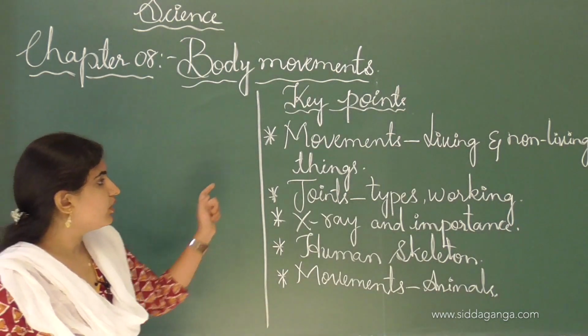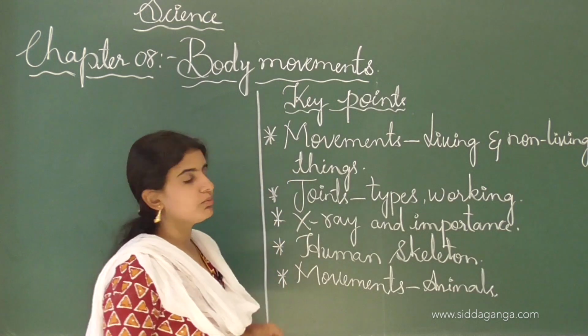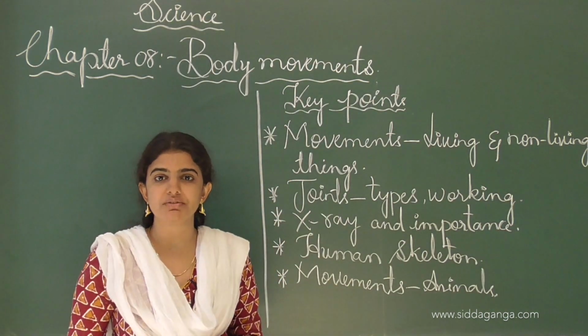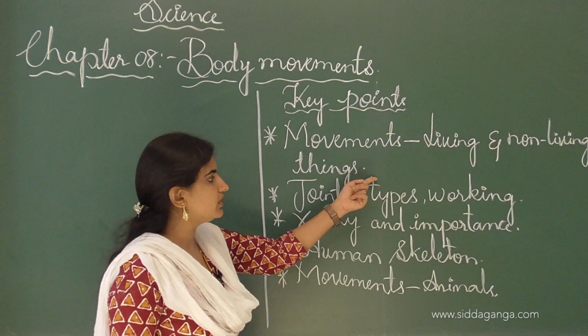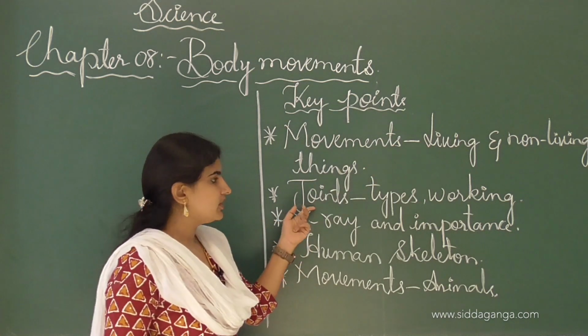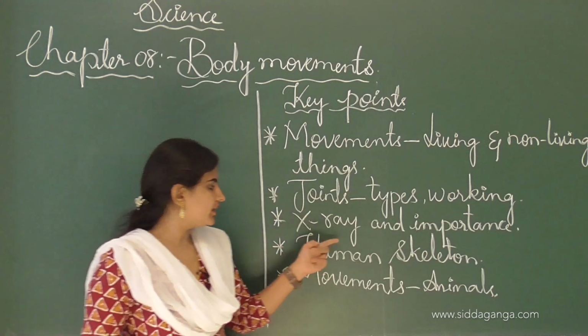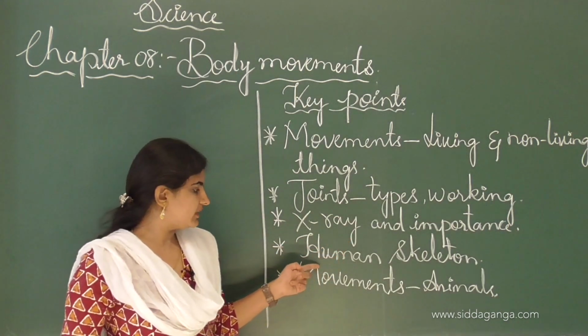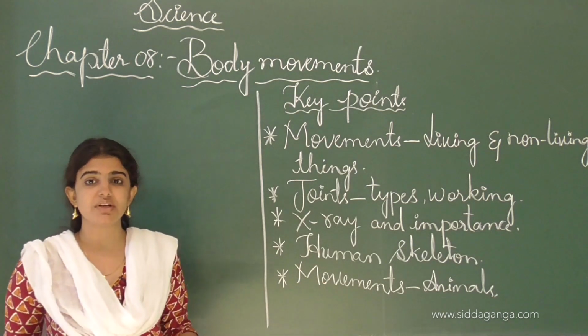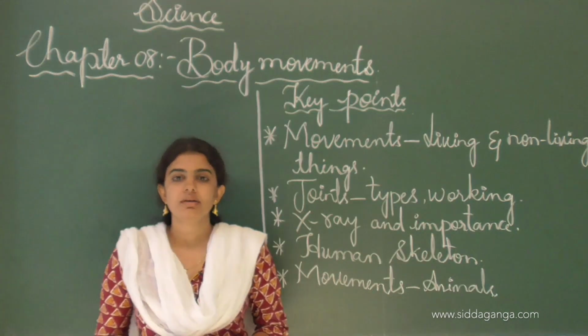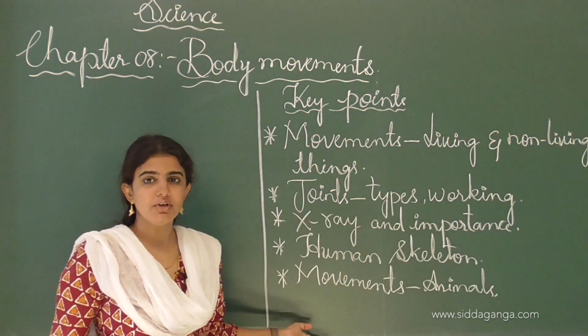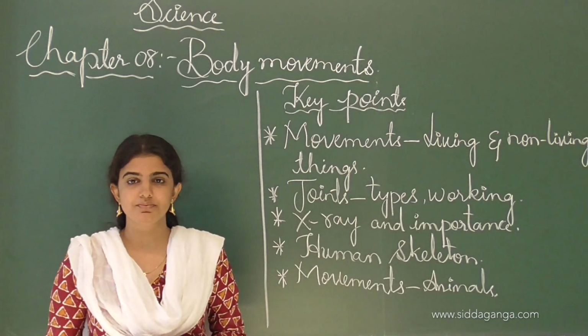One by one I will read. In this chapter we will learn about movements in both living and non-living things, and the joints, where we will discuss types and working. Then X-ray and its importance, the human skeleton, and the movements of different types of animals. This is all about the key learning points related to the chapter.